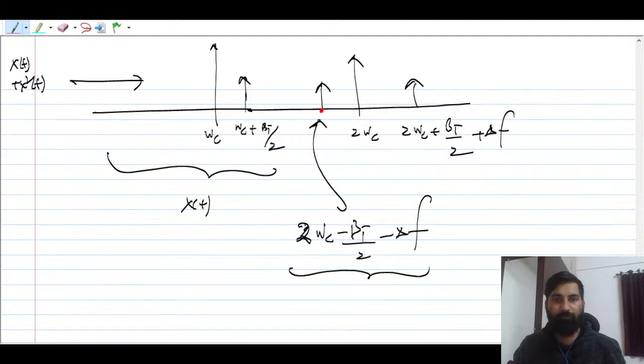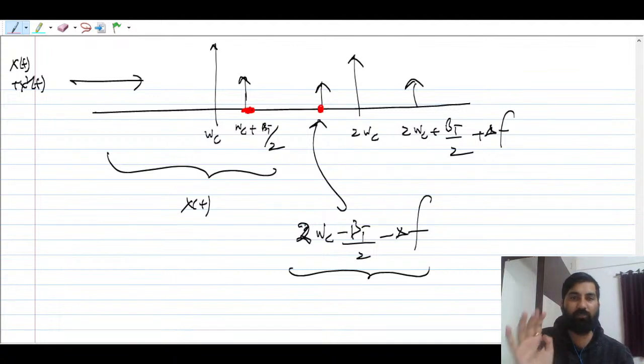Okay, these two frequencies you can compare. They should not overlap. So this point should be greater than this, then only you can recover it. This non-linearity should not affect your xt. That is very important. What you can do here is to recover,